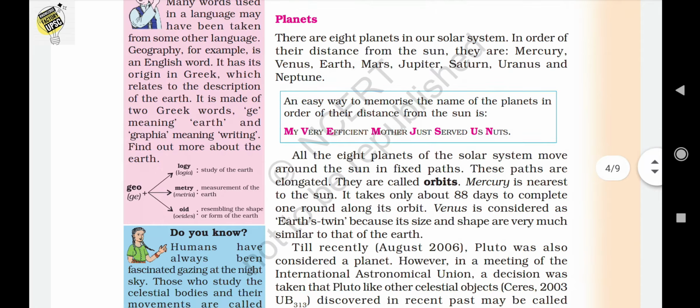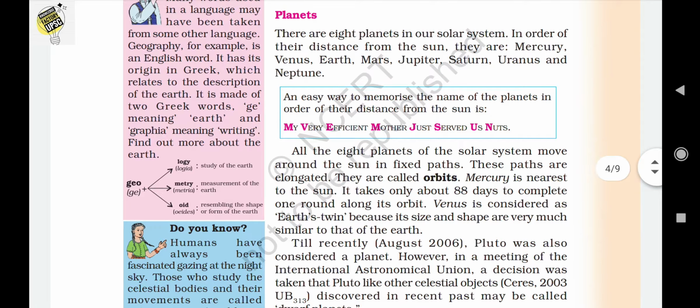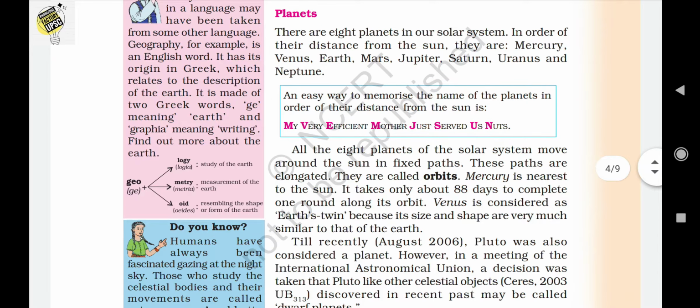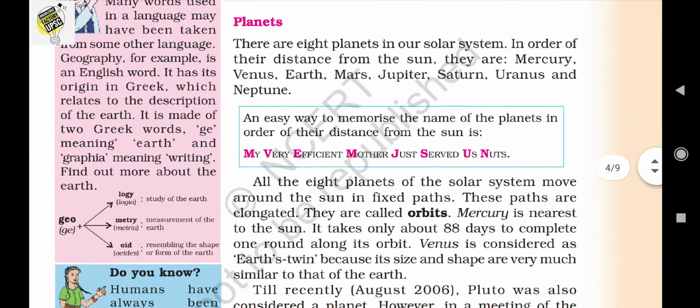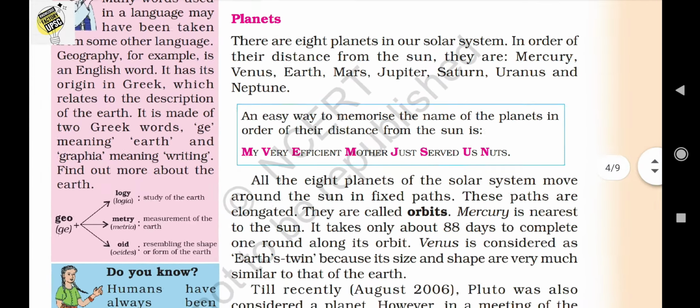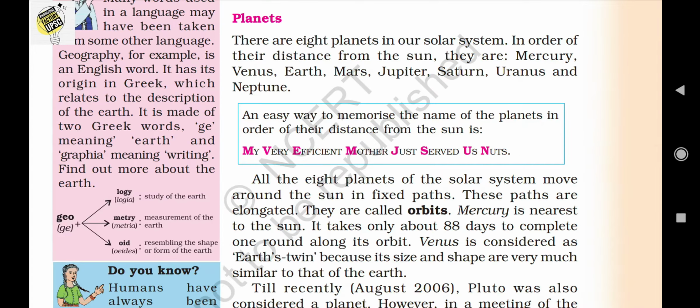So which were the planets? The next topic is planets. So we can look into the topic of the planets. Here are the 8 planets in our solar system in order: Mercury, Venus, Earth, Mars, Jupiter, Saturn, Uranus, Neptune.